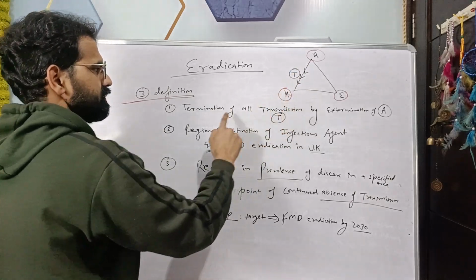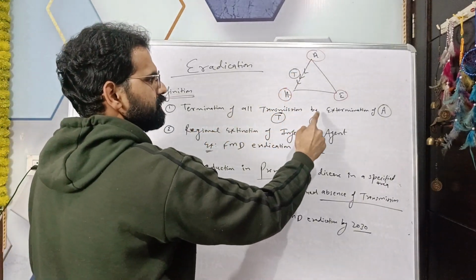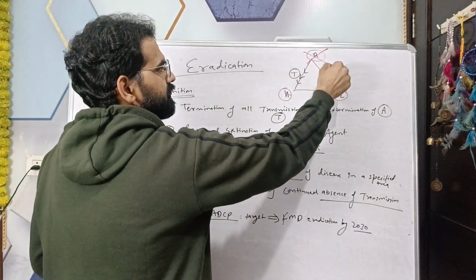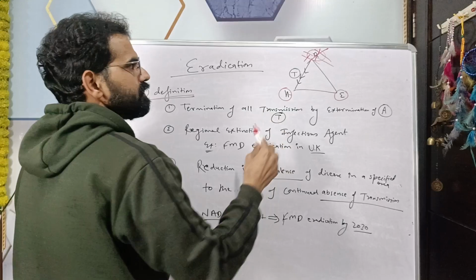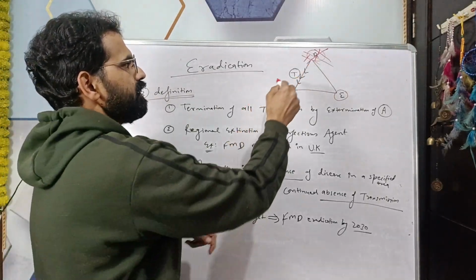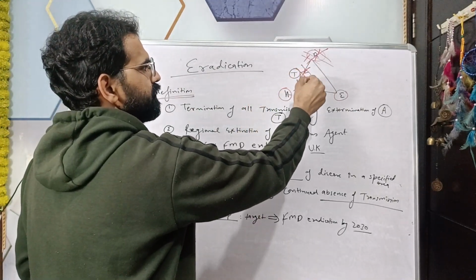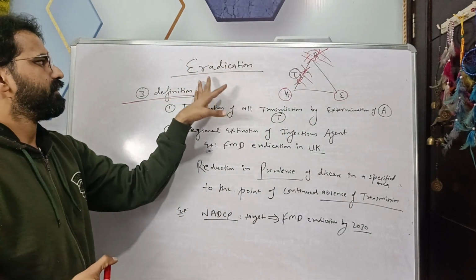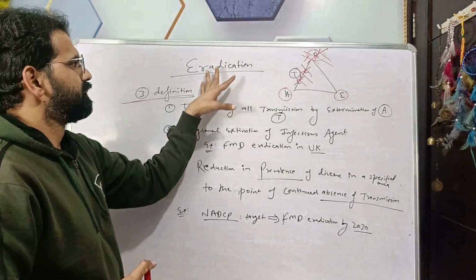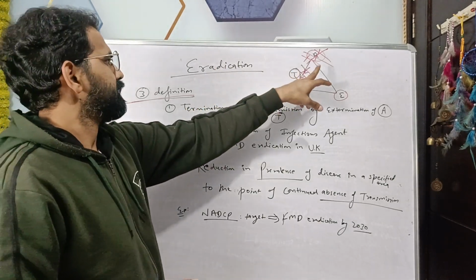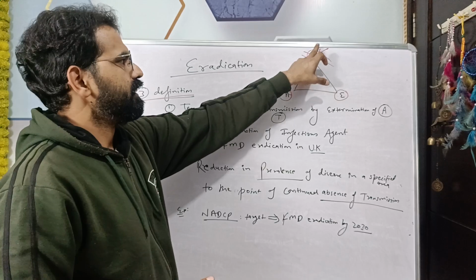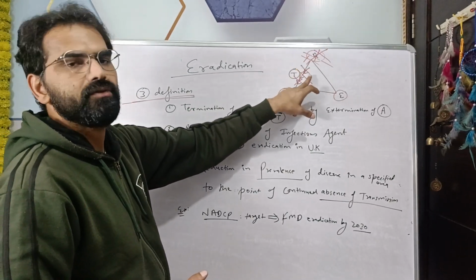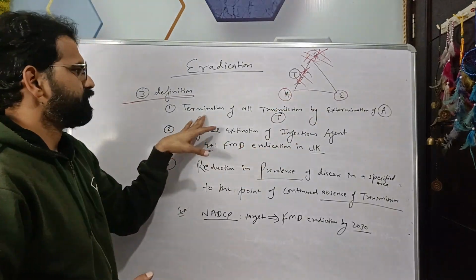So termination of the transmission by extermination of the agent means if we exterminate this agent, then automatically the transmission will not be there. That was the definition we discussed in the previous section, that in case of eradication there is extermination of the agent, there is no agent, because of that there is no transmission. So this is the first definition.